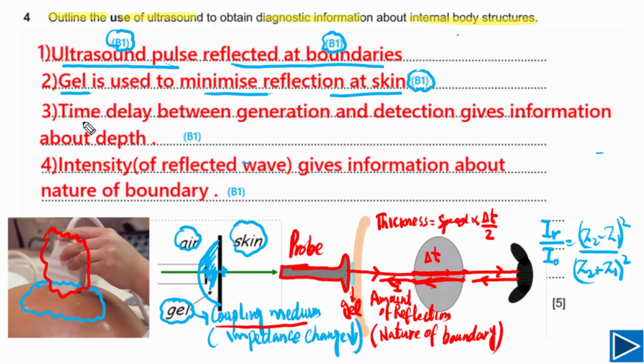The fourth mark you will get if you have mentioned that the time delay between transmission of the ultrasound pulse and detection gives information about the thickness. The fifth mark is about the intensity of reflected waves, meaning the amount of reflection gives information about the nature of the boundary.